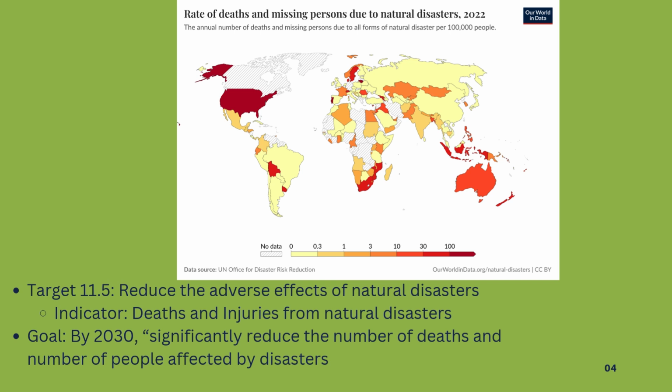And for this fifth target, reduce the adverse effects of natural disasters, indicated by deaths and injuries from natural disasters, the goal is by 2030 to significantly reduce the number of deaths and number of people affected by the disasters. And this one shows that of 2022, data taken in 2021, the annual number of deaths and missing persons due to all forms of natural disasters per 100,000 people.